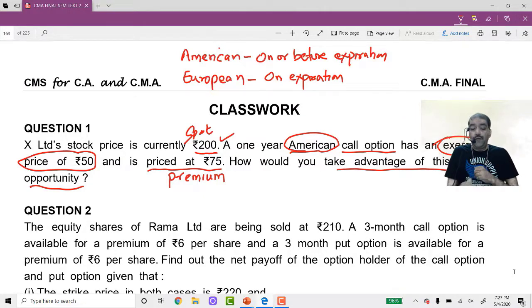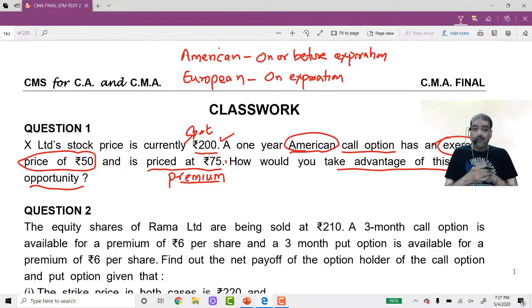After making a profit of 150, even if I have to pay the premium of 75 rupees, I don't mind because there is still profit. Net profit is 75 rupees. So I will exercise the option to buy at 50 rupees, the strike price, and sell at the open market price of 200.